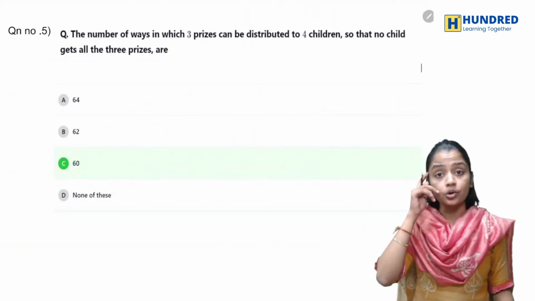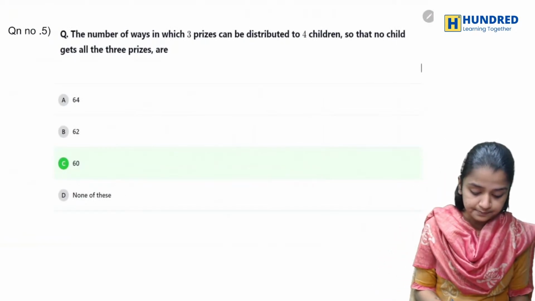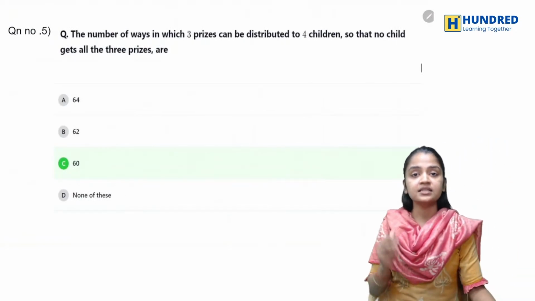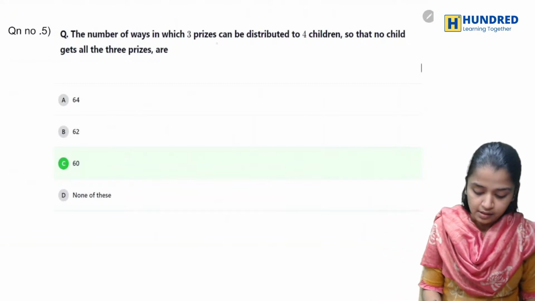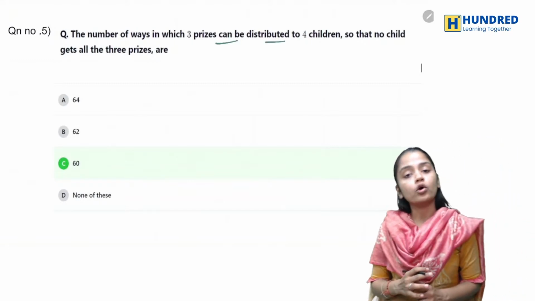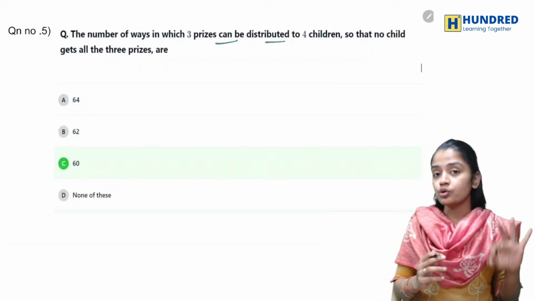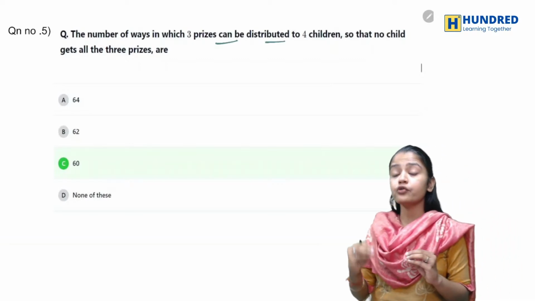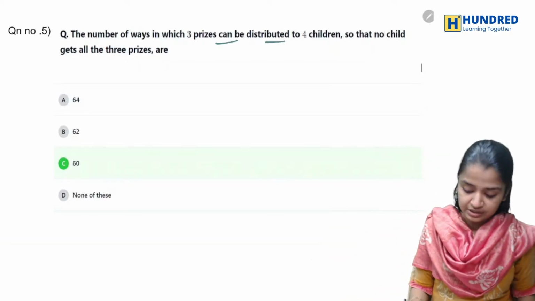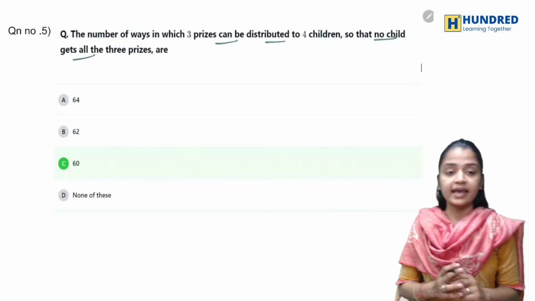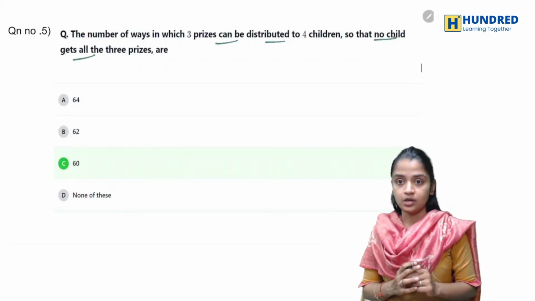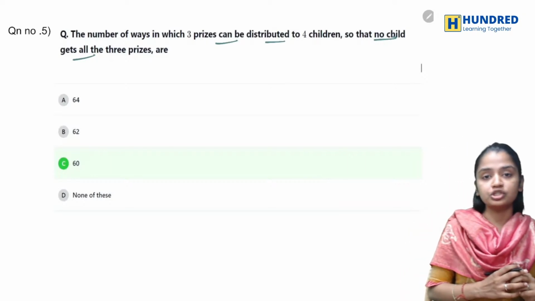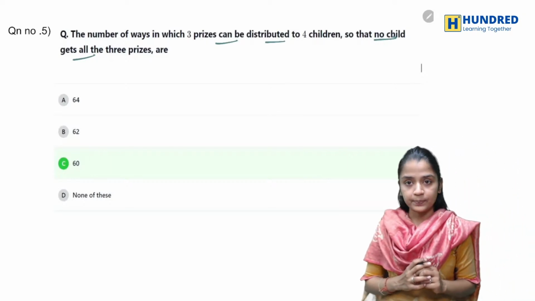Okay, now let's go to the next one. Here, the number of ways 3 prizes can be distributed to 4 children such that, so you have 3 prizes and they are distributed to 4 children such that no child gets all 3 prizes.